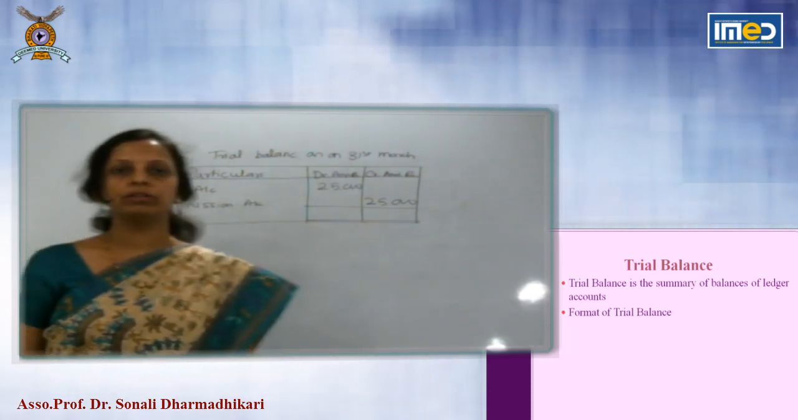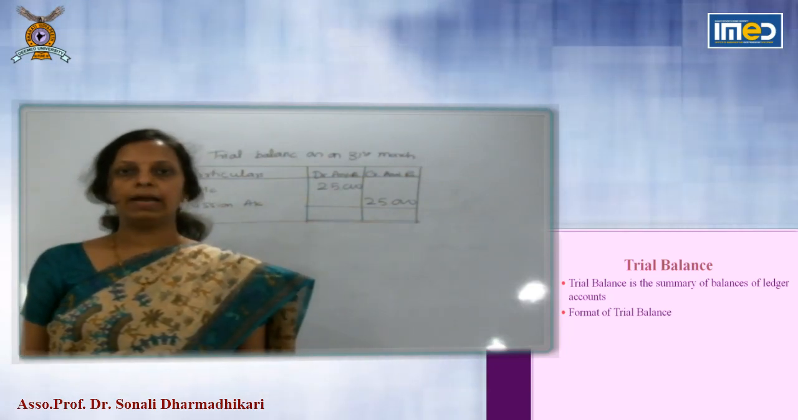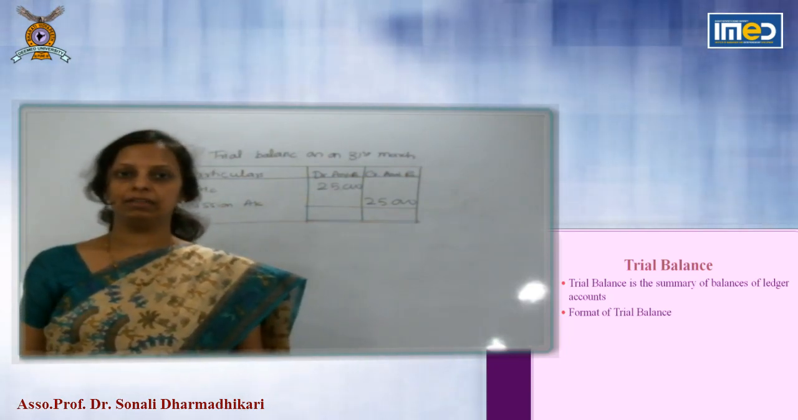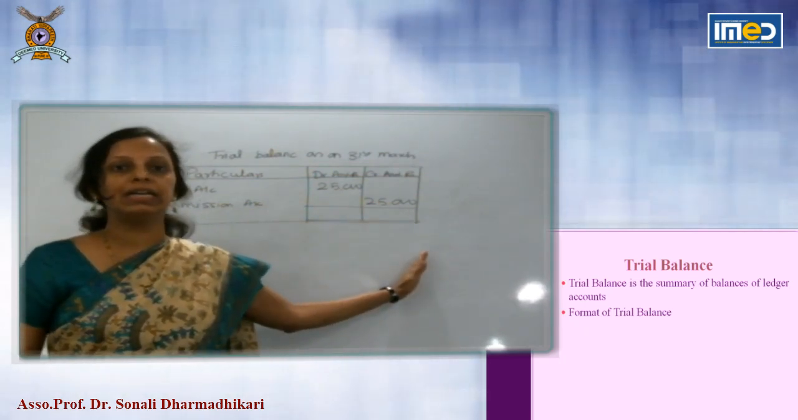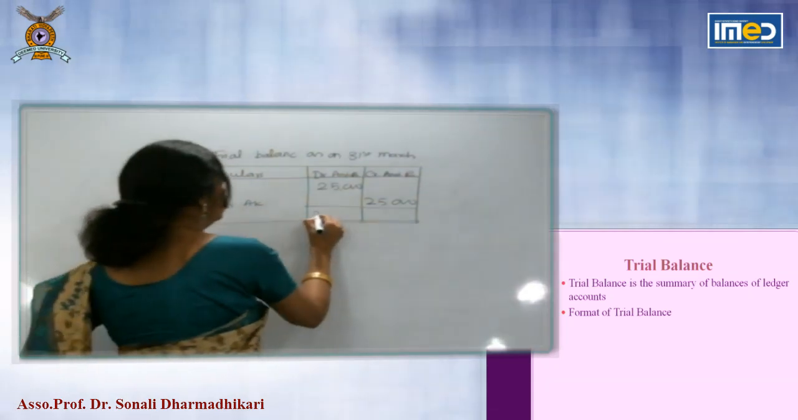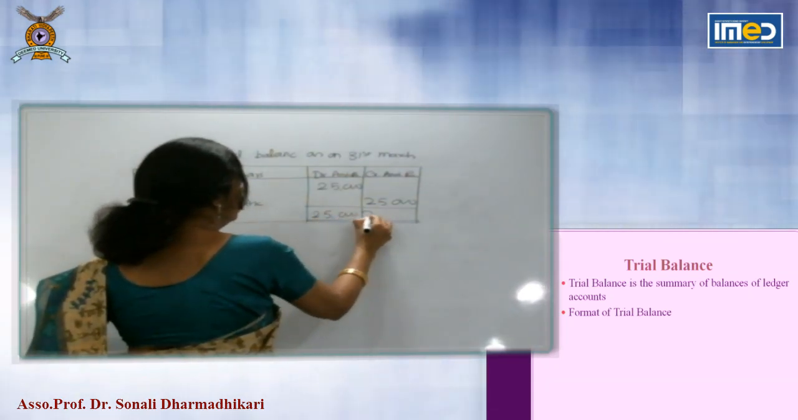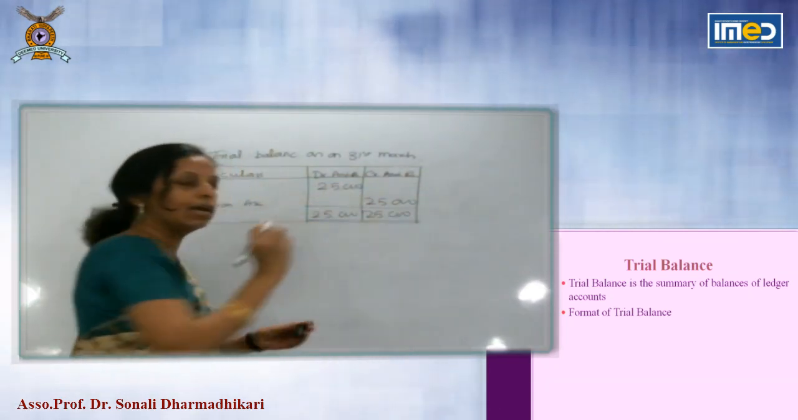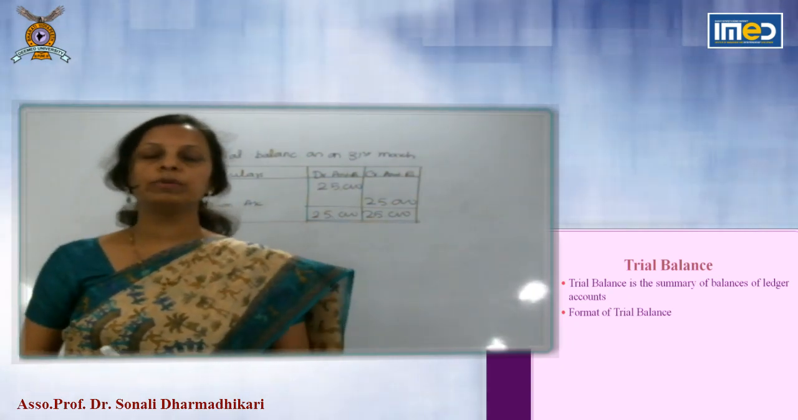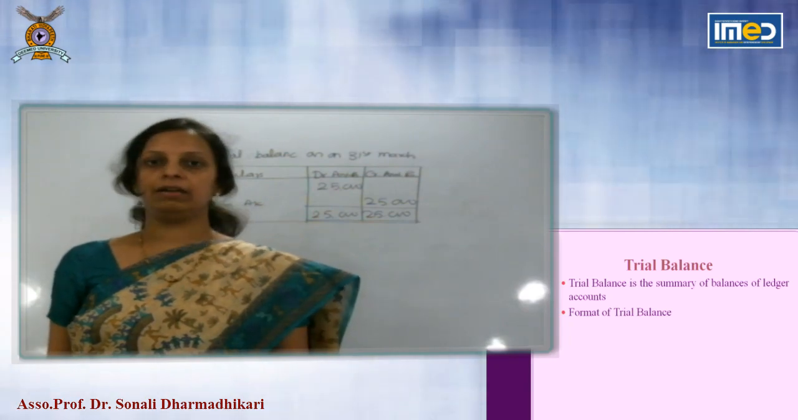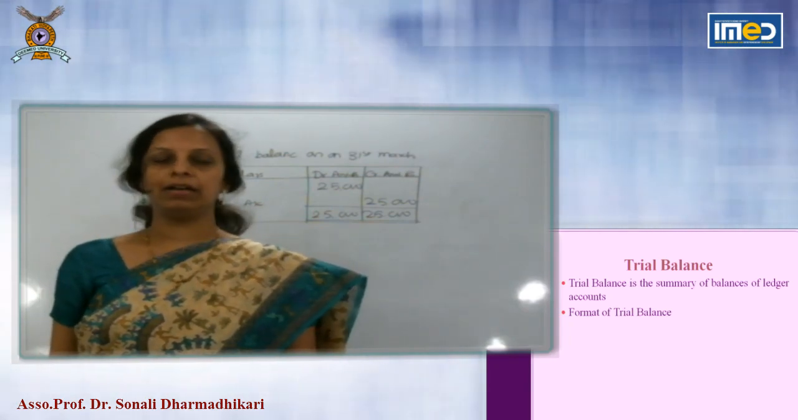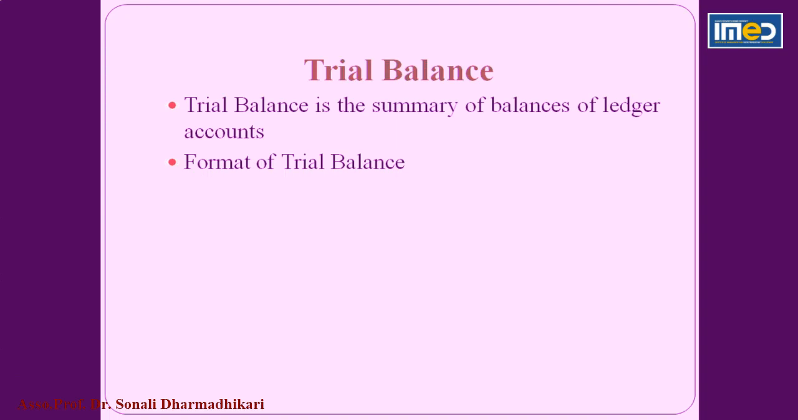Now one important rule is trial balance has to be tallied. It means debit balance is equal to credit balance. So you will take here 25,000, 25,000. Every trial balance has to be tallied. If it is not tallied, it means there is error. You have to find out the error which will be there in trial balance.